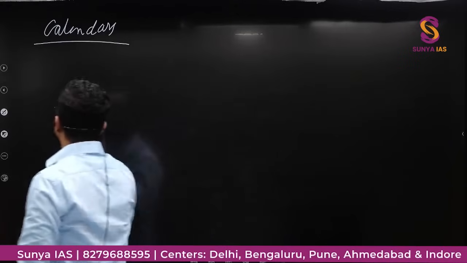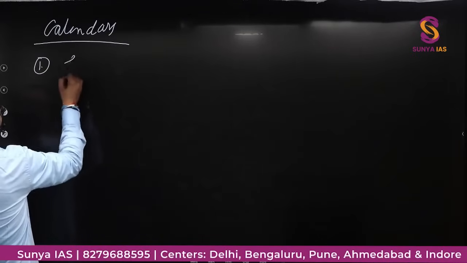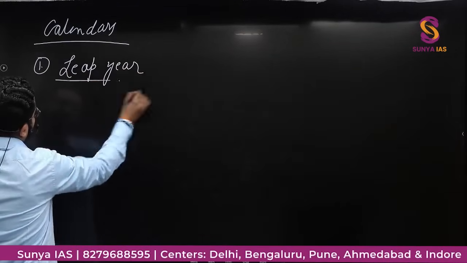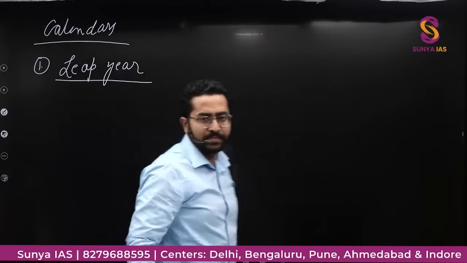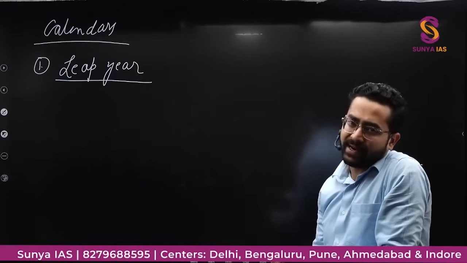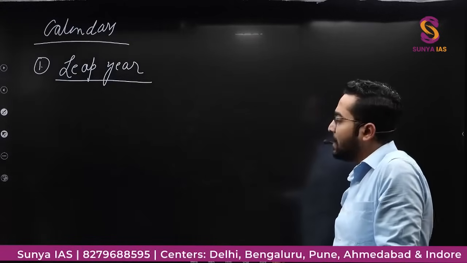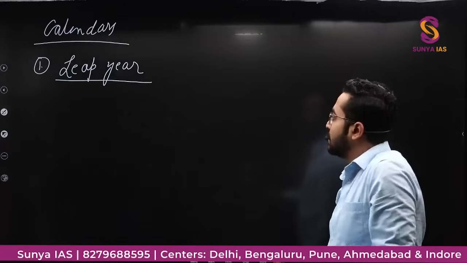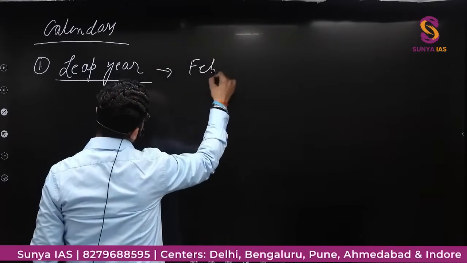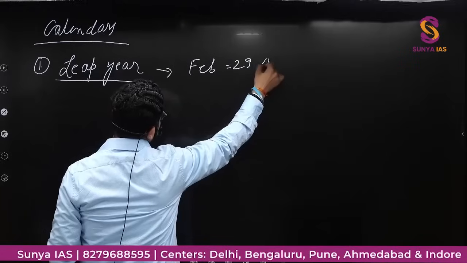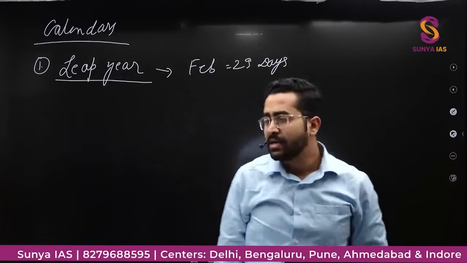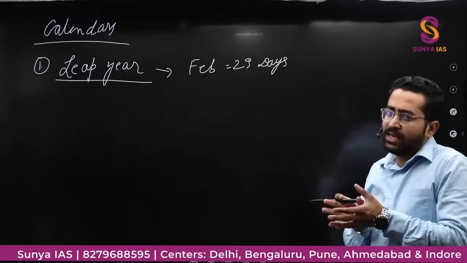First thing is, everybody knows leap year. What is a leap year? लीप ईयर होता है जब फरवरी में 29 डेज होते हैं, राइट? Generally February has 28 days, but in a leap year February has 29 days, right? How do we get to know whether this year is a leap year or not?